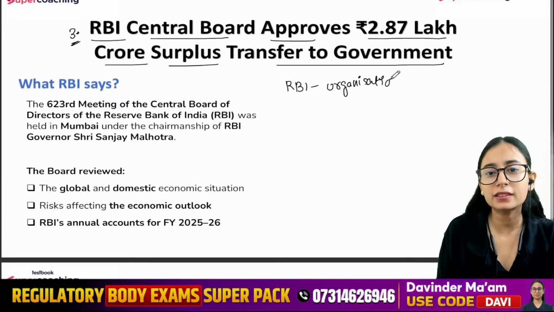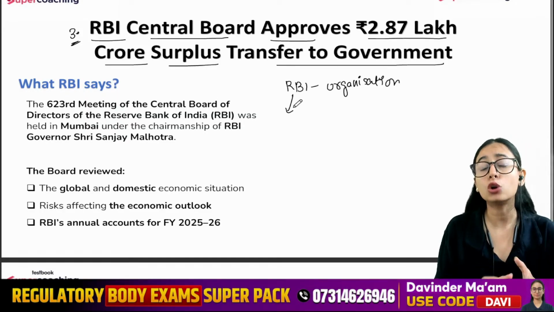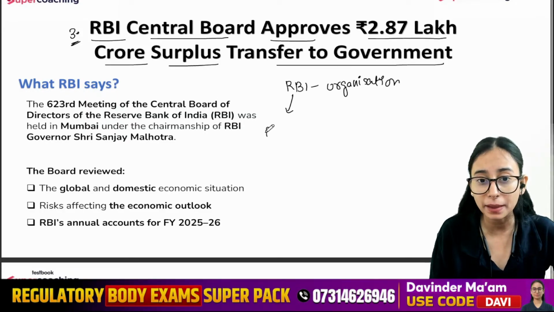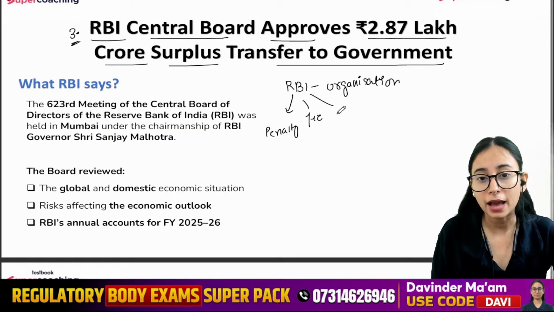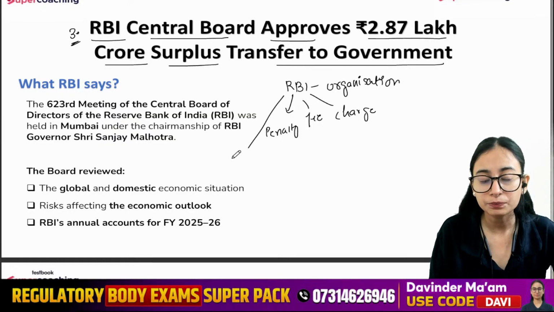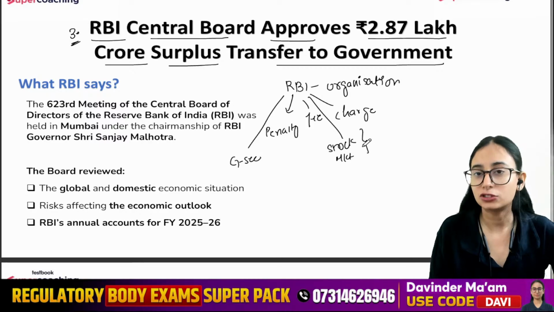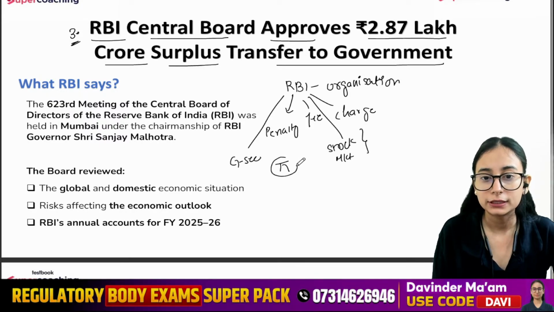It does various kinds of business because it also takes care of the banks. It also earns some income from penalties, right? From the fees that they charge to the banks, some charges for the banks, and they also get some benefit or income from government securities sometimes, and they also get earnings from the stock market, right? So all such things allow RBI to earn some profit.